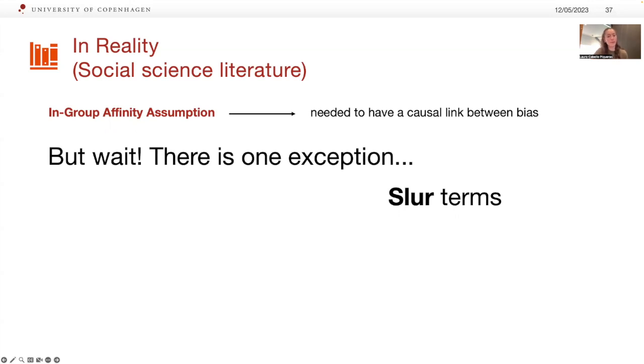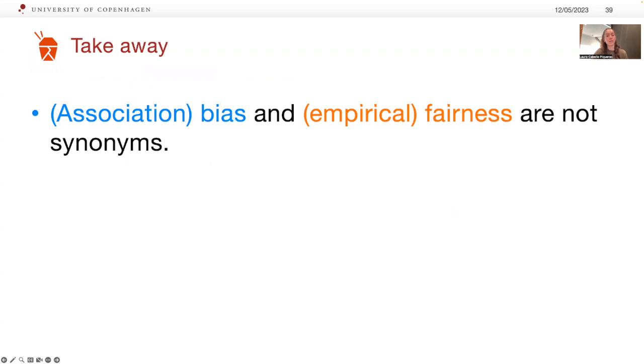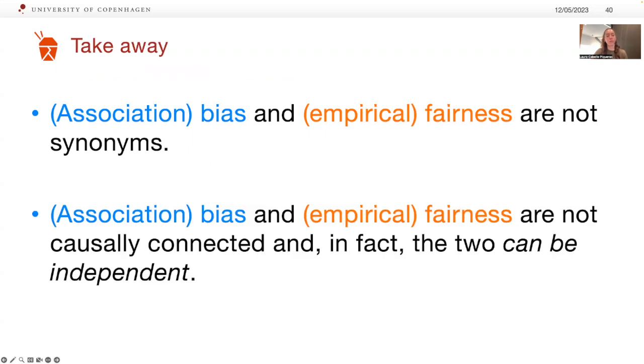Finally, our takeaway message here is that association bias and empirical fairness are not synonyms, and we should not conflate both terms. Association bias and fairness are not causally connected, and in fact, we've shown that the 2 can be independent.